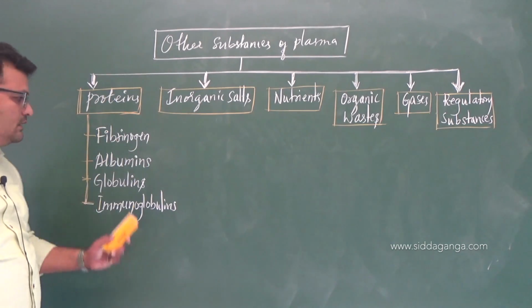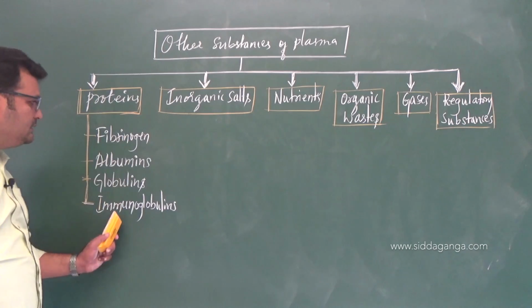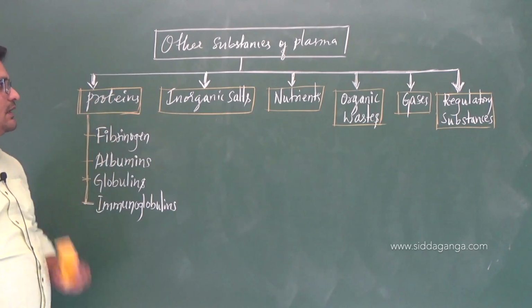See, these are the different types of proteins present in plasma, right?